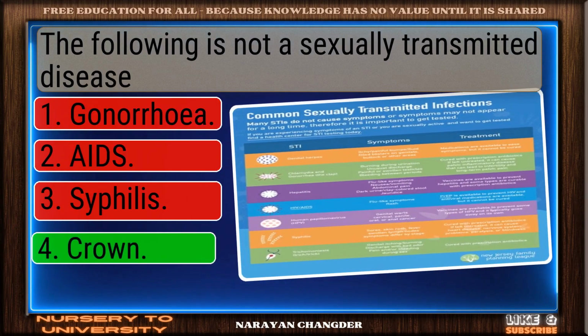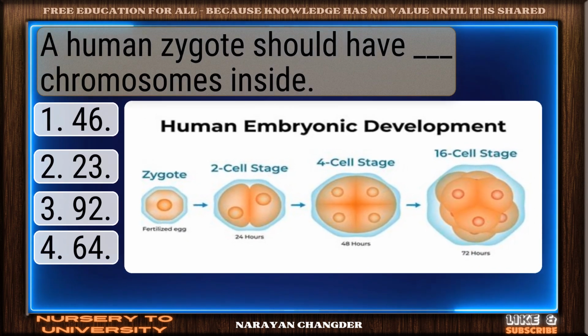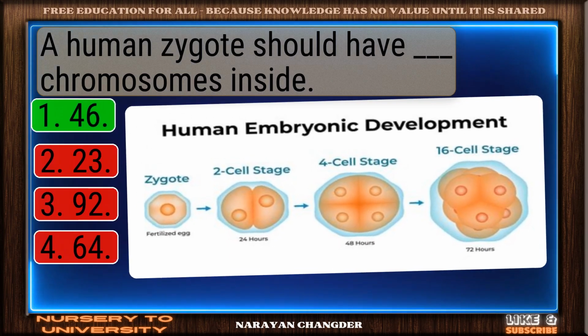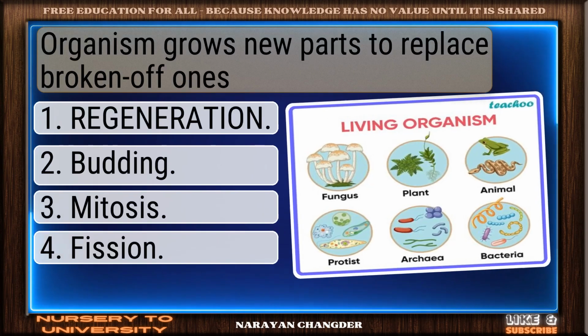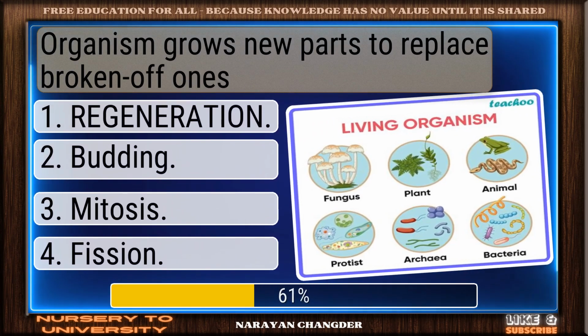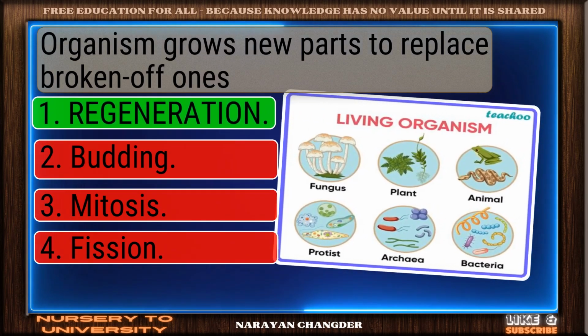Right choice. Crown is the best answer. A human zygote should have dash chromosomes inside. Nice work. You chose 46 and it is correct. Organism grows new parts to replace broken off ones. Perfect. Regeneration is the correct choice.